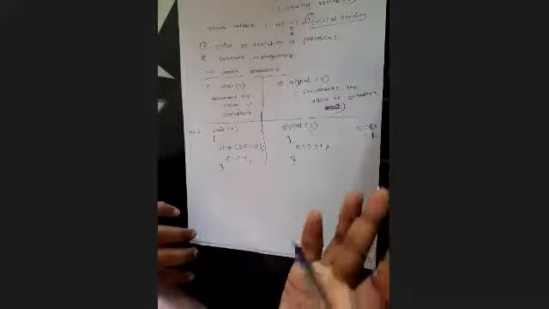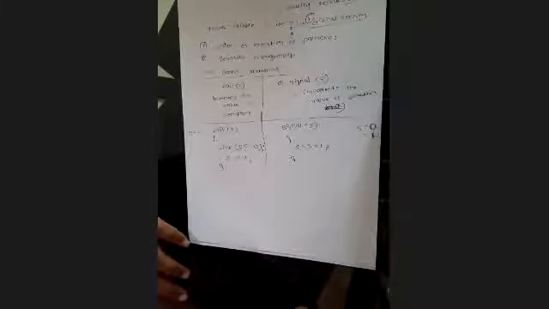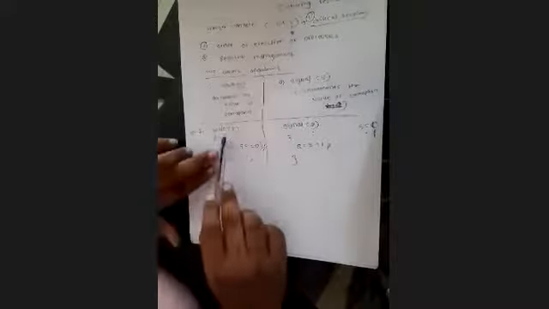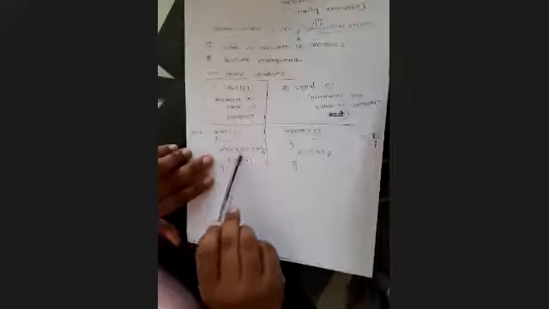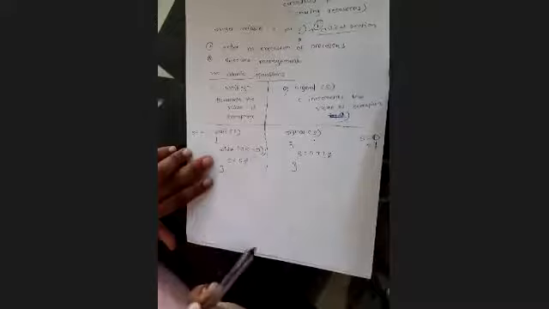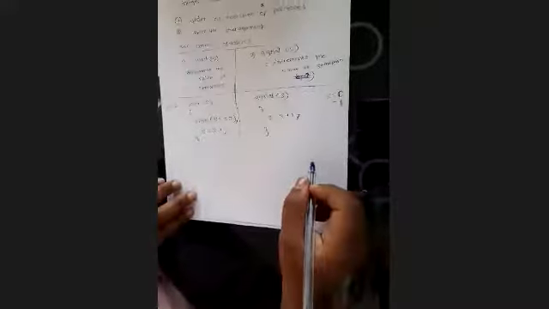If it is for something else, like managing resources, then the semaphore value will be different. That we will see with one example later on. But remember, to solve the critical section problem, S should be initialized with 1. Now what will happen after executing this? The condition is S less than or equal to 0, that is 1 less than or equal to 0. Is this condition true or false? It is false.